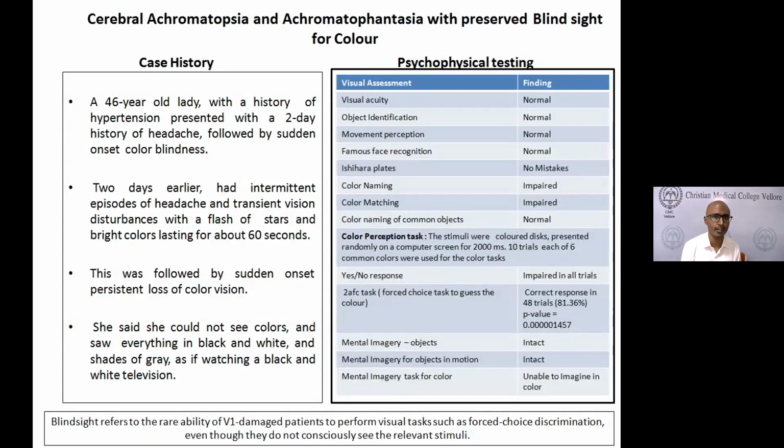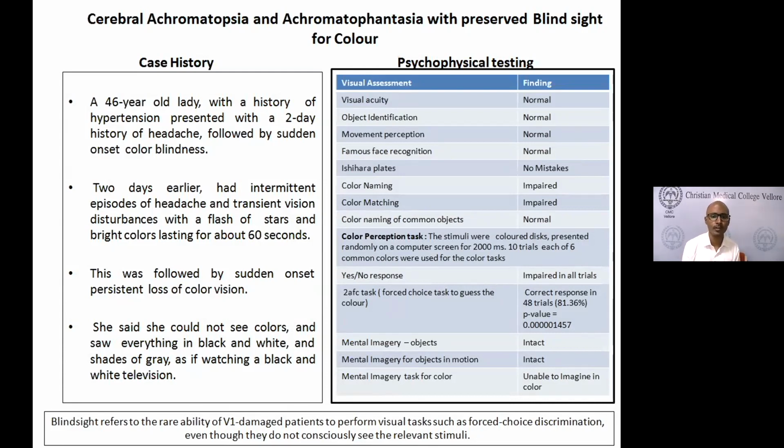She was able to recognize all the objects placed in front of her. We tried seeing whether she was able to perceive movements. Movement perception can be tested at the bedside, where you keep your finger in each field and ask whether the finger is moving or not, or you can show a GIF and ask which picture is moving and which is static. Or we have a behavioral task called a random dot kinetogram. You show multiple random dots moving together as a group in one particular direction, and the patient has to guess which direction the dots are moving.